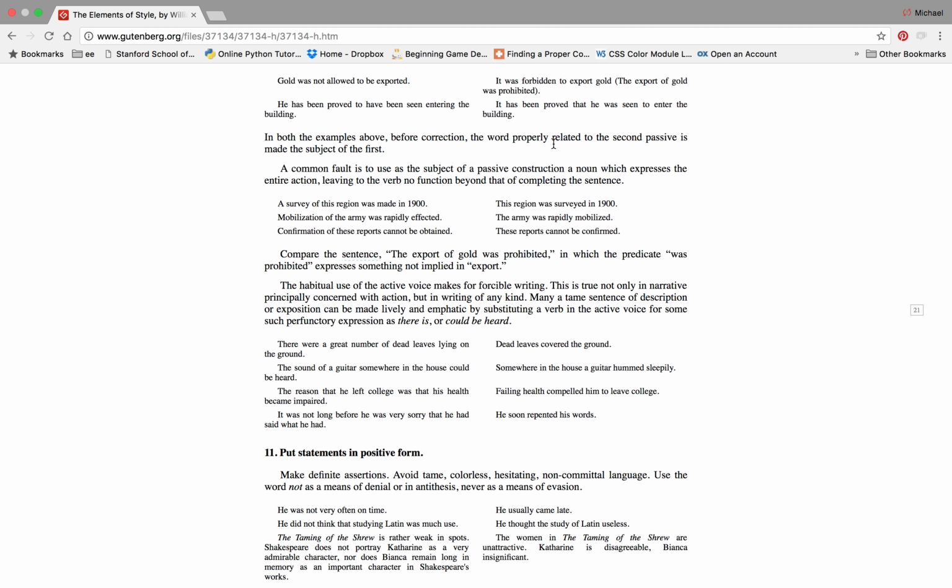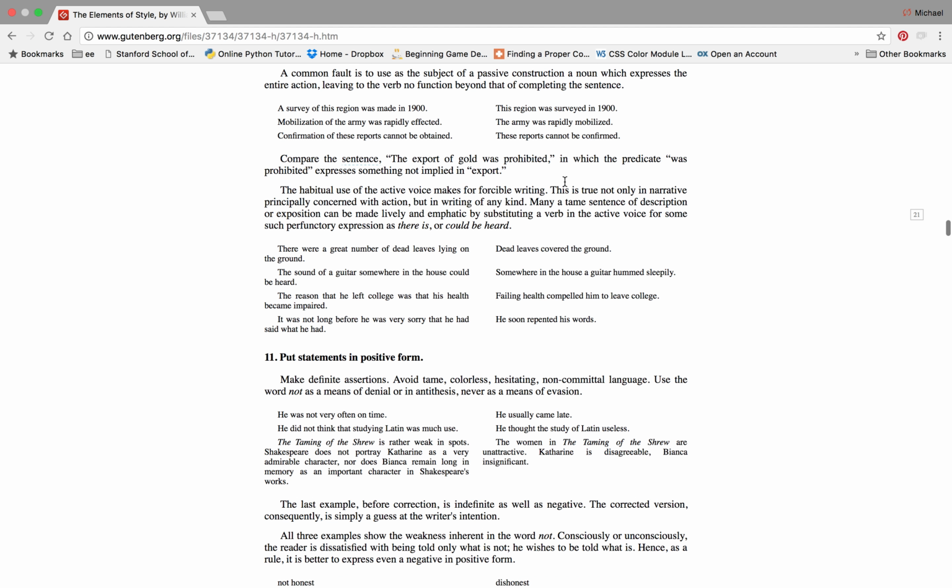Yes. Better. A common fault is to use as the subject of a passive construction a noun which expresses the entire action, leaving to the verb no function beyond that of completing the sentence. A survey of this region was made in 1900. A survey was made. It seems passive. The subject of the passive construction is a noun which expresses the entire action. This region was surveyed in 1900. Very direct. The more direct, the better.